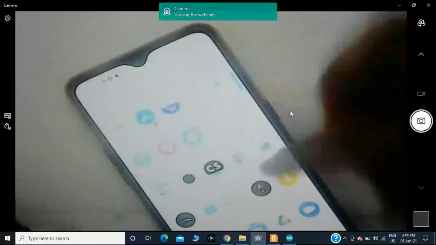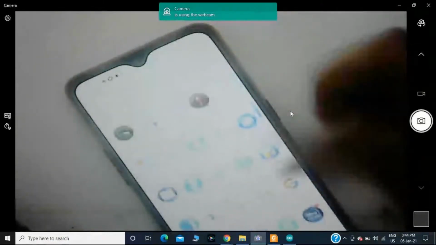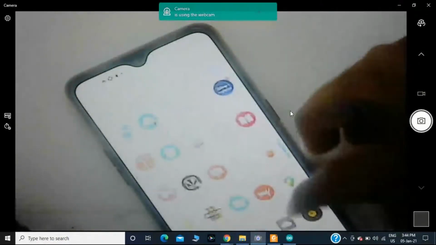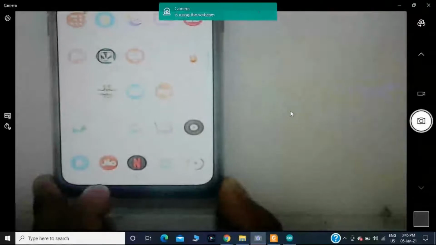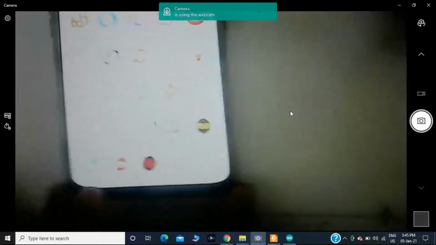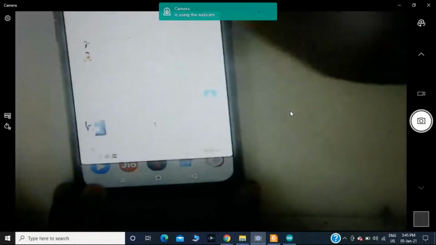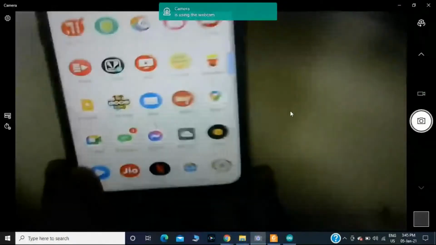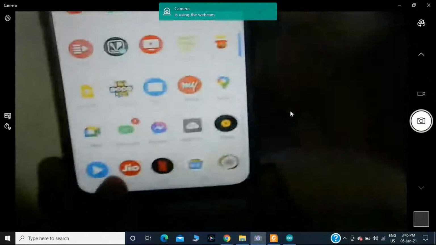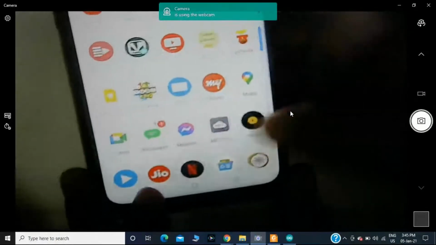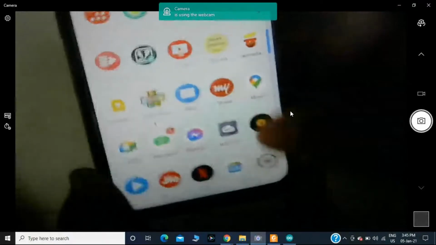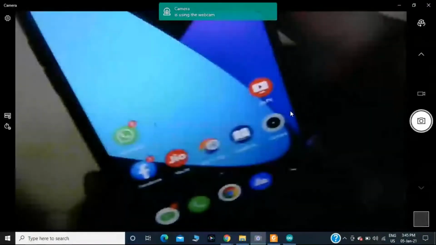Okay, in your mobile, please install the MQTT dashboard. Okay, this is the app you should install, the MQTT dashboard, and you will get it like this in the Play Store.